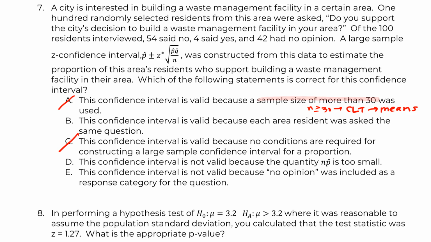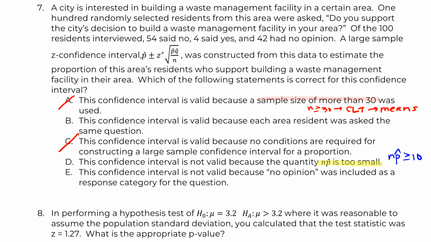This confidence interval is not valid because the quantity n p hat is too small. This is giving me something that actually matters for proportions, right? We need our n p hat to be greater than or equal to 10. So we have something to actually check when we go read through our question. And it's not valid because no opinion was included as a response category. Okay, so let's go read what this thing was for.